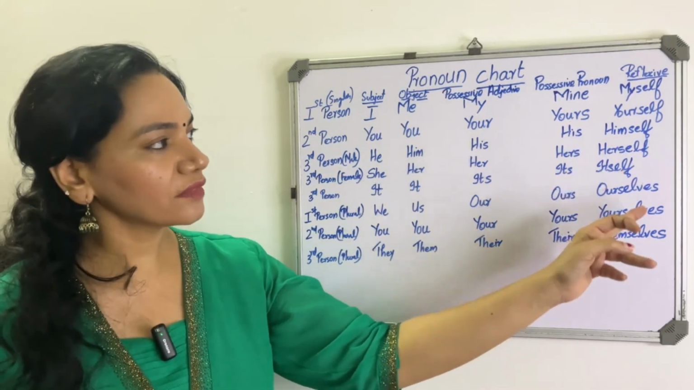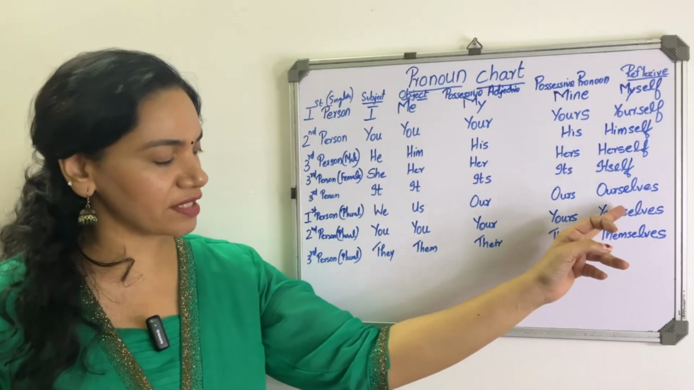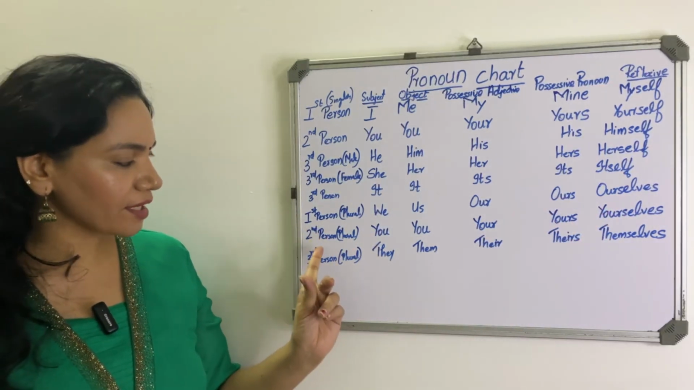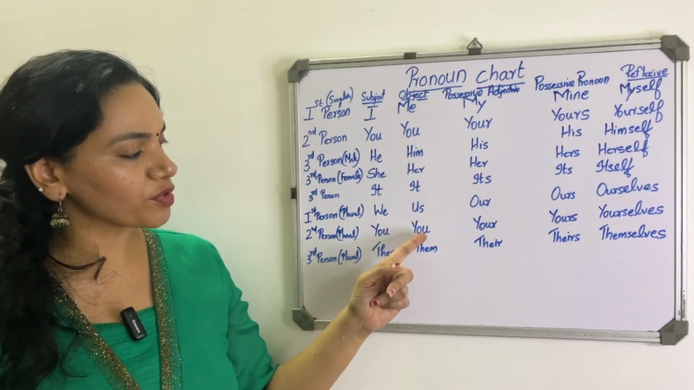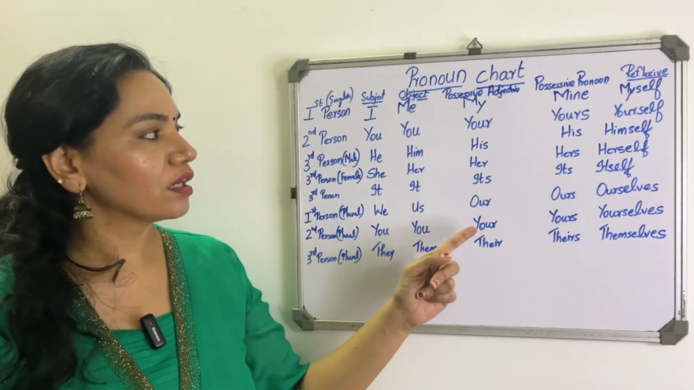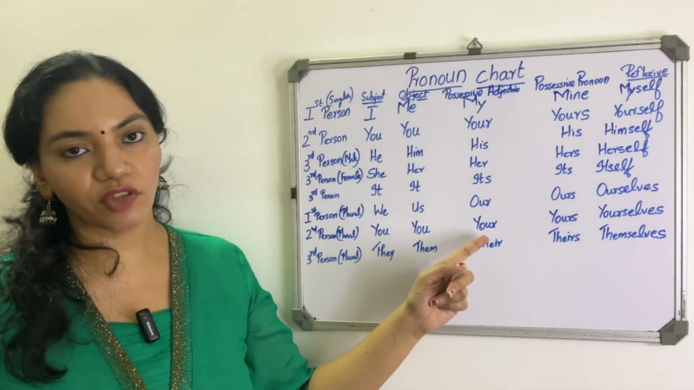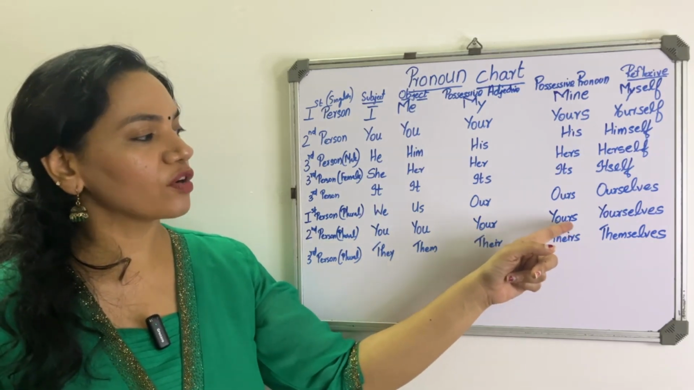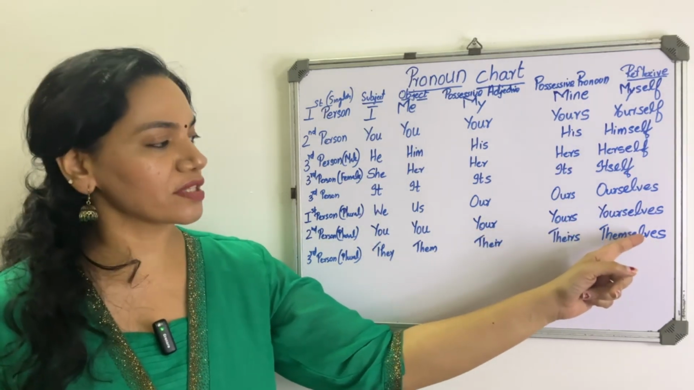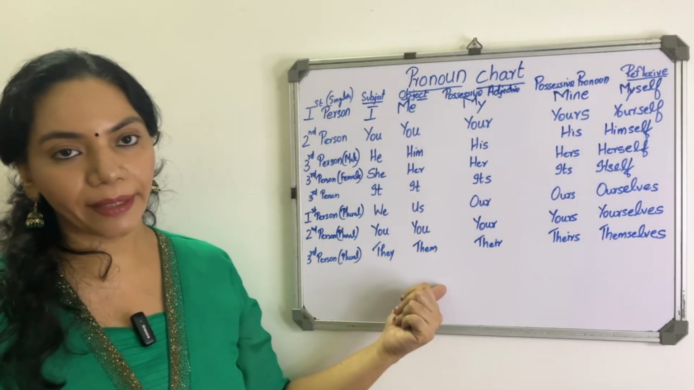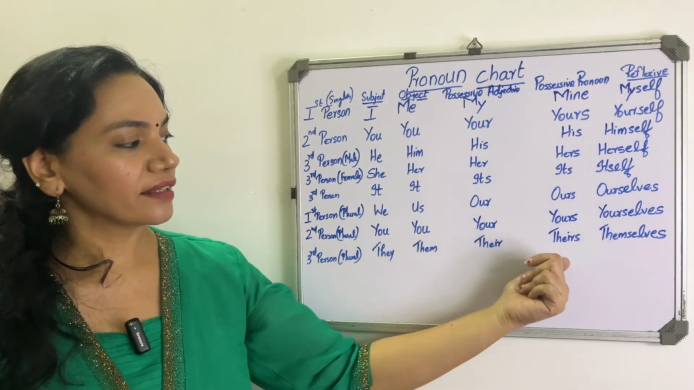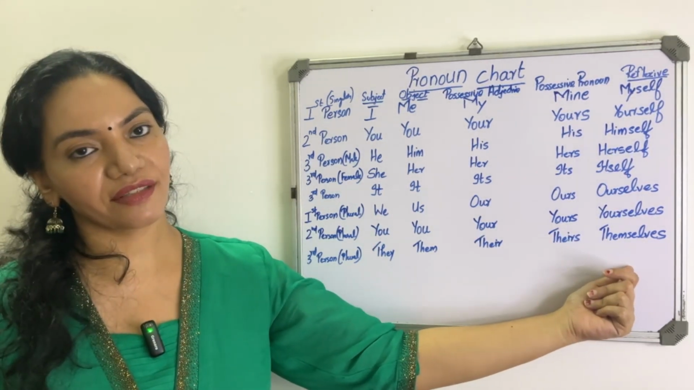ours, reflexive pronoun ourselves. In the case of second person plural, you, there won't be any change. Your, possessive adjective your, possessive pronoun yours, reflexive yourselves. Third person plural: they, them, their, theirs, themselves.